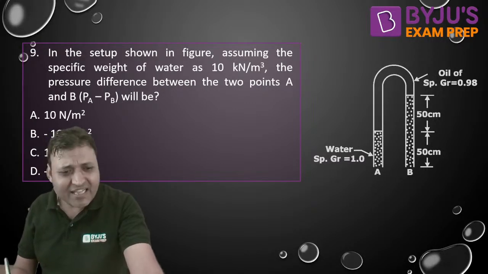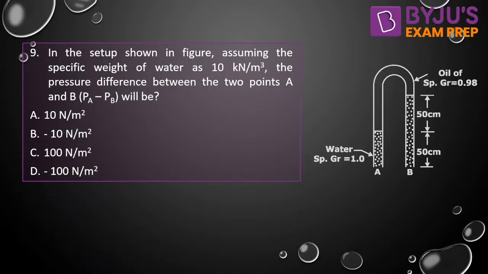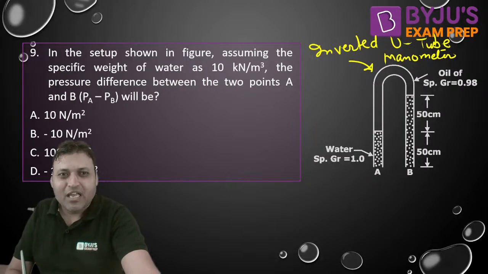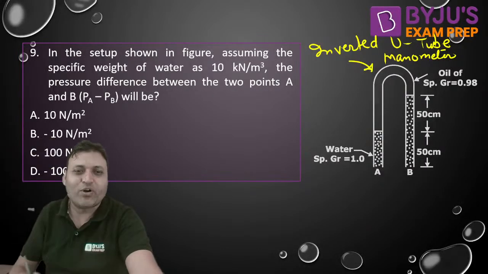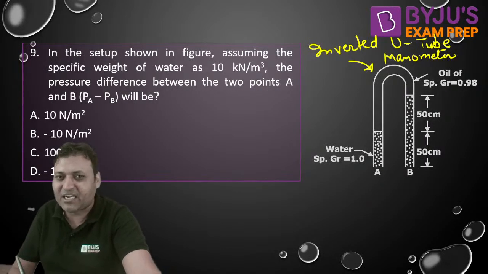So Soban had given the answer to the question, that is D. Let us see. Are you able to write the pressure equation? This is called an inverted U-tube manometer. You need to remember two things. One is when to put plus sign, when to put minus sign. If you are traveling in upward direction, pressure decreases, so negative sign. If you are moving in downward direction in the static fluid, pressure increases, that is why positive sign.